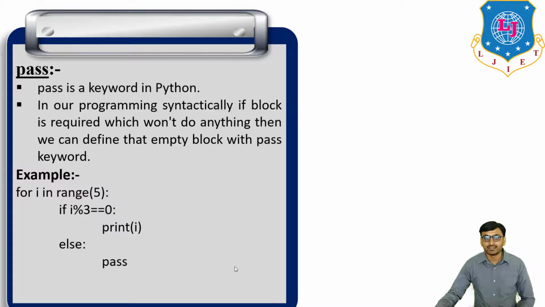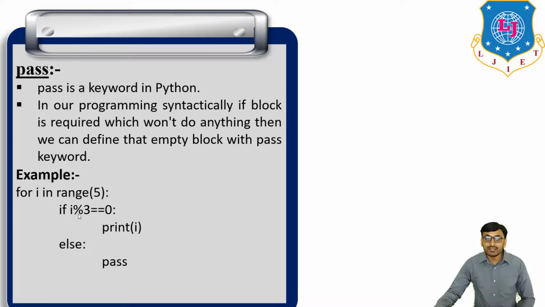If this condition is not satisfied, then simply pass, do nothing. So first i is equal to 0. So 0 modulo 3 is equal to 0. Then print i, print 0. Then i is equal to 1, this condition is not satisfied, so pass. Then i is equal to 2, this condition is not satisfied, so pass. Then i is equal to 3, this condition is satisfied, so print 3. Then i is equal to 4, this condition is not satisfied, so pass.